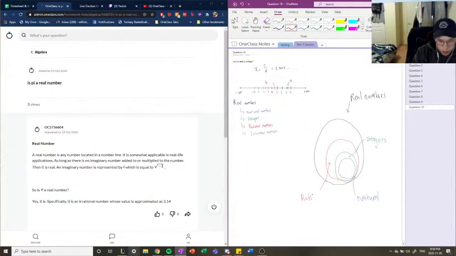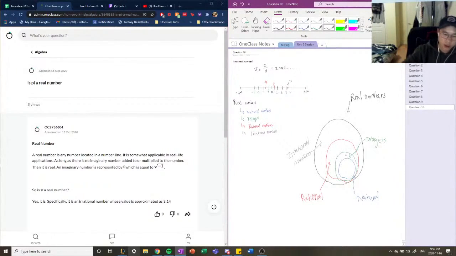So the rational numbers also exist. And just like the natural numbers and integers, all integers are rational, but not all rational numbers are integers. And finally, the rest of the space is just irrational numbers. So irrational numbers cannot be rational numbers. This is the only flaw of my illustration, but the other points are still valid.